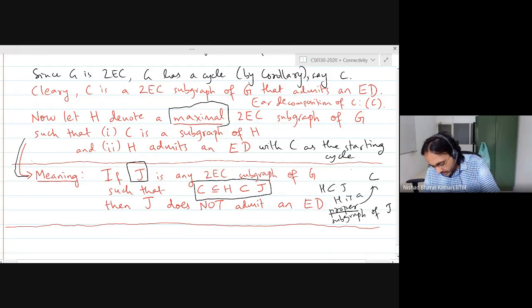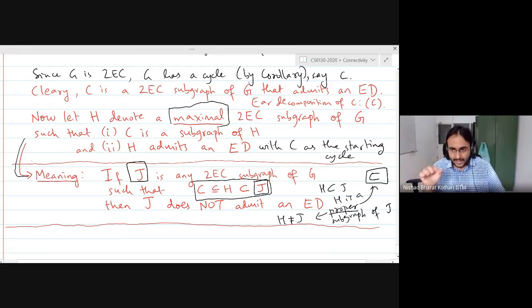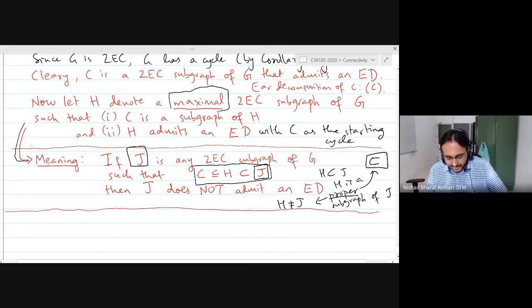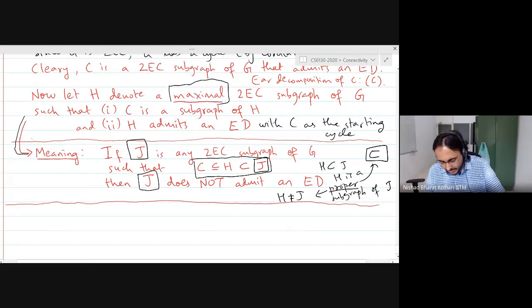If I just use this, then it means it is a subgraph and H could be equal to J. But when I use this notation, I mean that H and J are not equal. So what I'm saying here is, if you take any bigger subgraph J, which contains H, and therefore it also contains the cycle C, because H contains C, then this subgraph J will not admit any ear decomposition with C as the starting cycle.